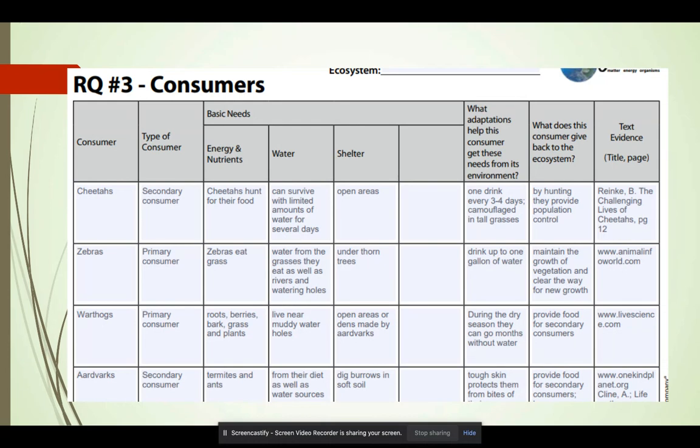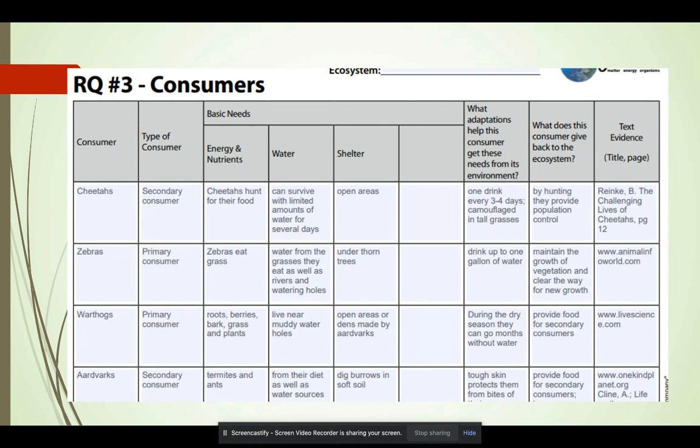They can survive on limited amounts of water for several days, which is important living in the savannas because remember, there is a dry season there. Cheetahs tend to live in open areas. That's my shelter. What adaptations help this consumer get what they need from the environment? Well, cheetahs can take 1 drink of water every 3 to 4 days. Well, that's really helpful considering that there can be a dry season there. They also are camouflaged in the tall grasses of the savannas.